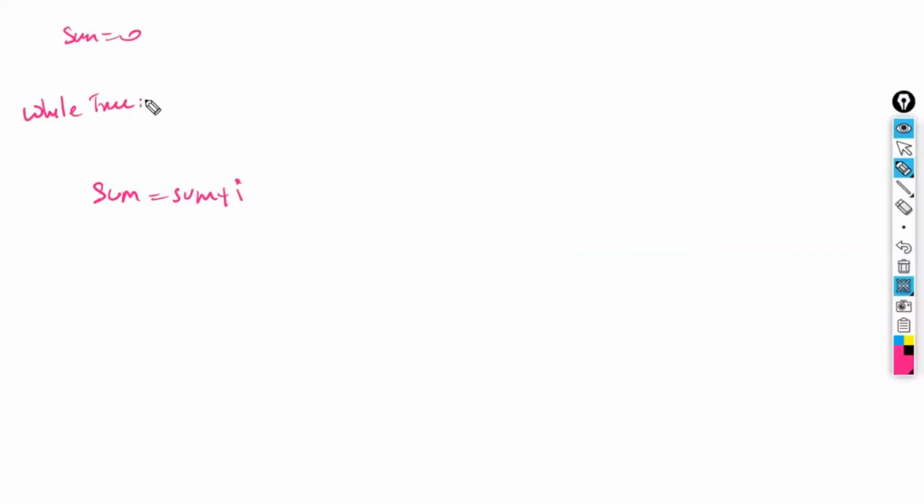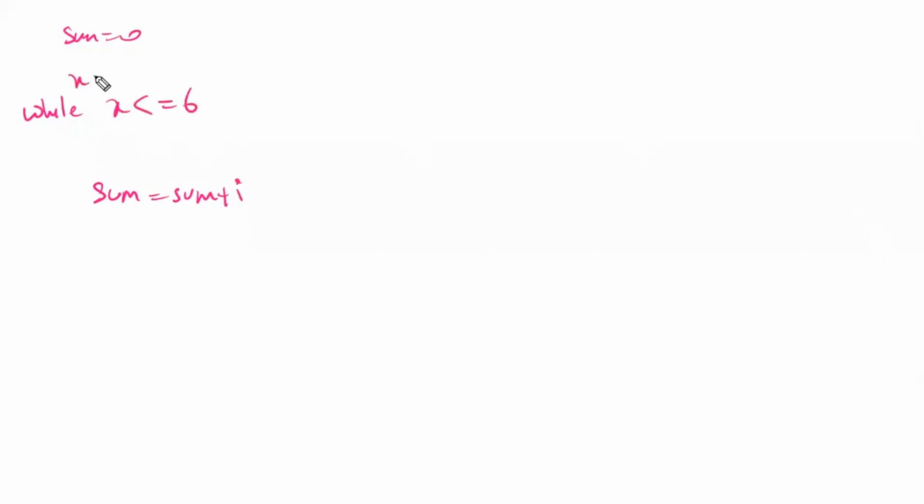If they ask the user to enter 6 times, I will write clearly x is less than or equal to 6, starting with x is equal to 1. 1, 2, 3, 4, 5, 6 completed. If it is a fixed 6 times, ask the user to enter the 6 values and do the sum, I will write like this. x is less than or equal to 6, start with 1. 1, 2, 3, 4, 5, 6. Total 6 times the loop will be executed. If the number of iterations I know before itself, I will write that number.